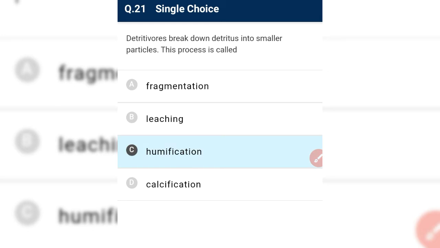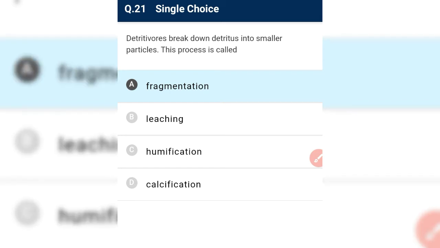This process is called, see, we have to break this down into fragments, into small pieces. We said fragmentation. This method is known as fragmentation; we have to break them into smaller particles by detritivores. For example, earthworm is the best example of a detritivore which breaks detritus into small particles, known as fragmentation. And the fragments formed are further degraded by fungi and bacteria, a process known as catabolism.